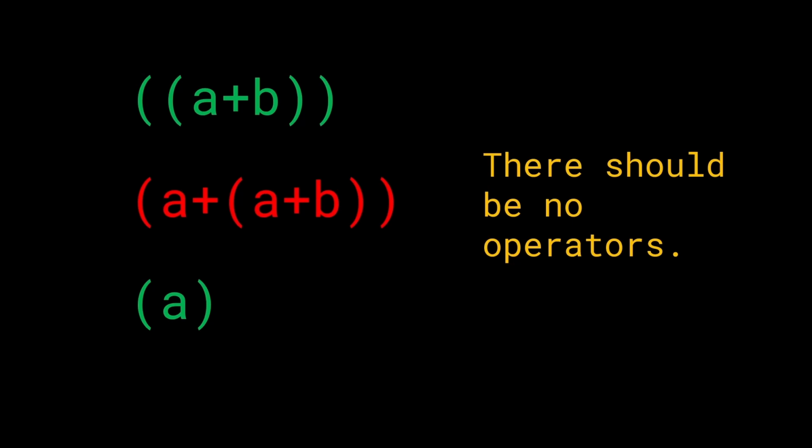So in the first one, you see between the first set of braces and the second set of braces, there are no letters and no operators, right? In the second one, there are both letters and operators. And in the third one, there is a letter, but there is not an operator, right? So we have to ensure that there are no operators between any two sets of braces. Because if we can make this condition work, then we'll have a case of redundant braces.